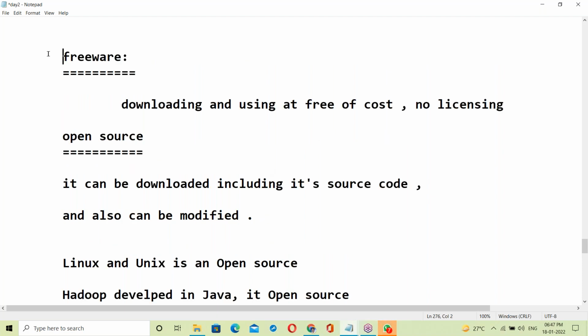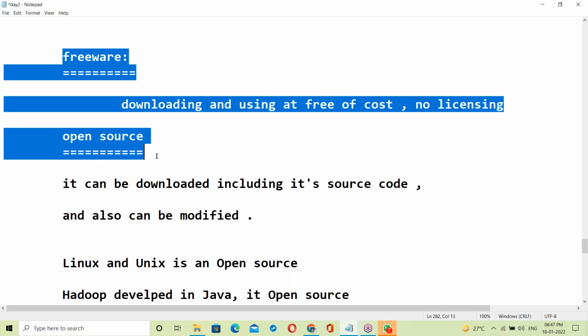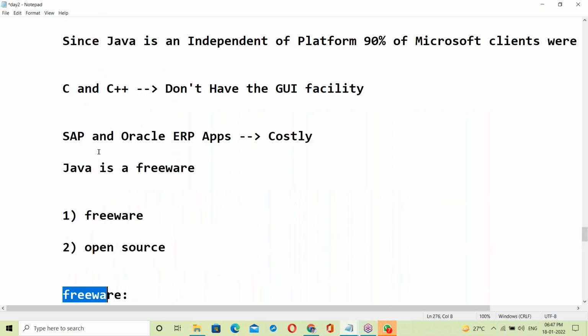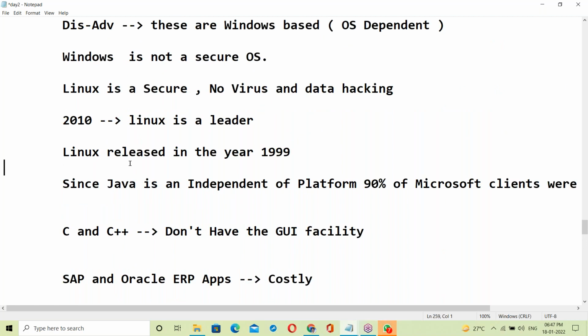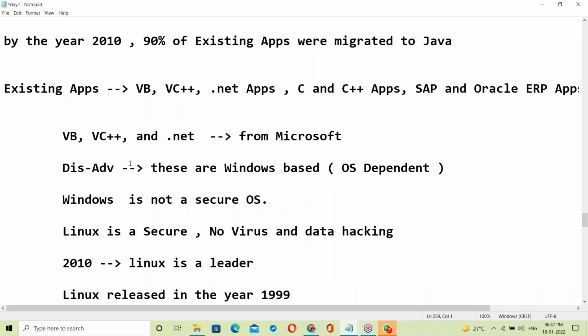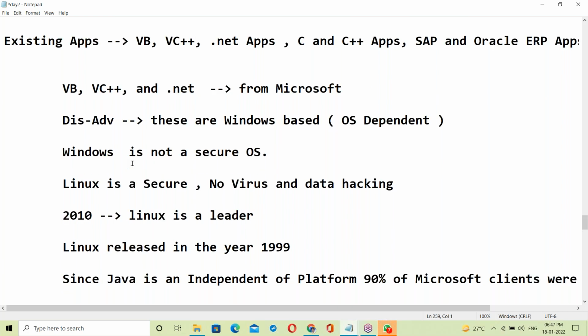In the industry, most of the guys, even experienced ones, say that open source and freeware are the same. No, that's wrong, 100% wrong. Open source is different and freeware is different; both are not the same. Because of this reason, by the year 2010, most of the existing applications migrated to Java.